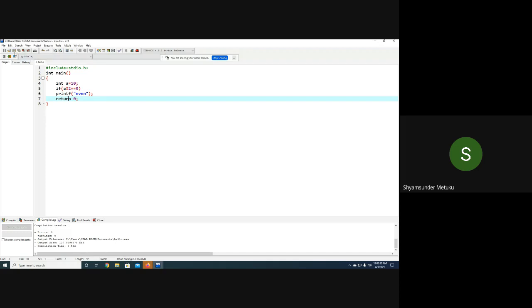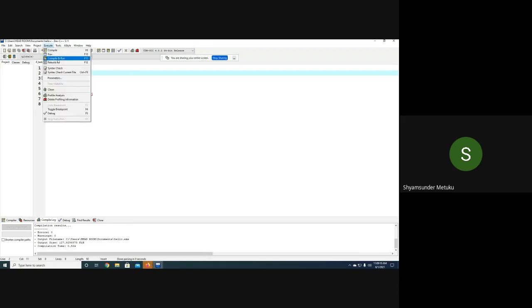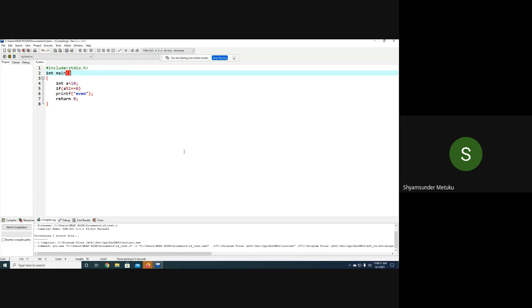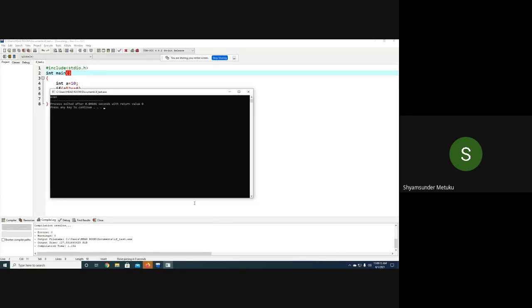Okay, so let me execute this. As per the program, what will be the output? As I said, every time you should expect the output first, then execute the program. That is a common practice we should have. What will be the output of this program? You tell me. Even, sir. Even, very good. So let me execute this, compile and run. F11 is the shortcut. You can see even has printed here.